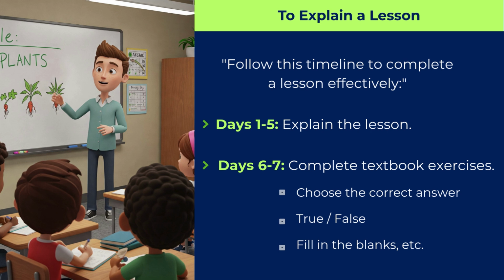If it is a big lesson, it will take 4 or 5 days to explain the complete lesson. Or else we can complete it in 3 days. At least 4 to 5 days we have to take for one lesson. And on the 6th and 7th day, we have to complete the textbook part: choose the correct answer, true or false, and the textbook part. And then we will go to classwork.